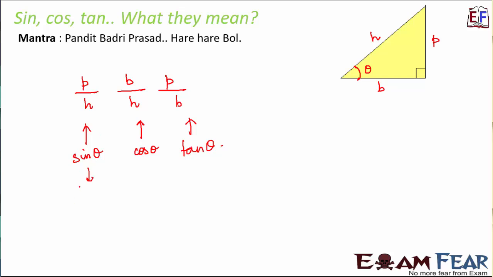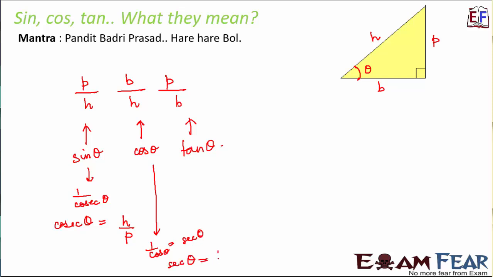Now we also know that sine theta is equal to 1 by cosec theta. Therefore, cosec theta is equal to h by p. Similarly, 1 by cos theta is equal to sec theta. So, sec theta will be equal to h by b. And cot theta is 1 by tan theta. So, 1 by tan theta is equal to cot theta. Therefore, cot theta will be equal to b by p. So in this fashion, we define all the 6 trigonometric ratios.